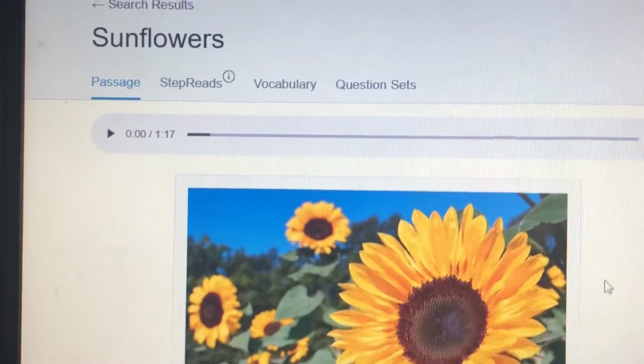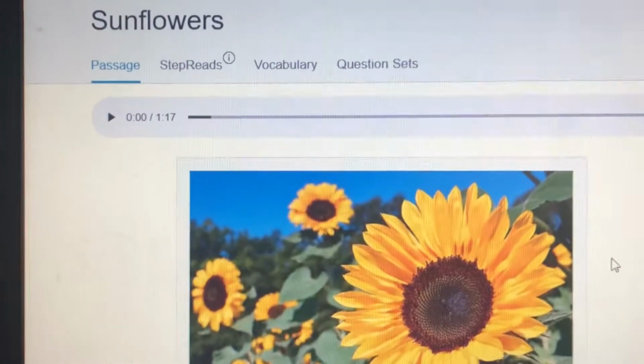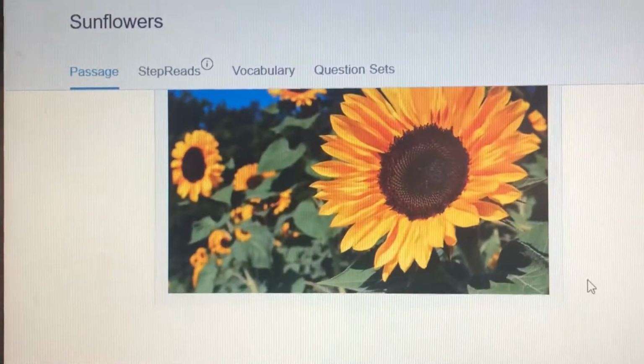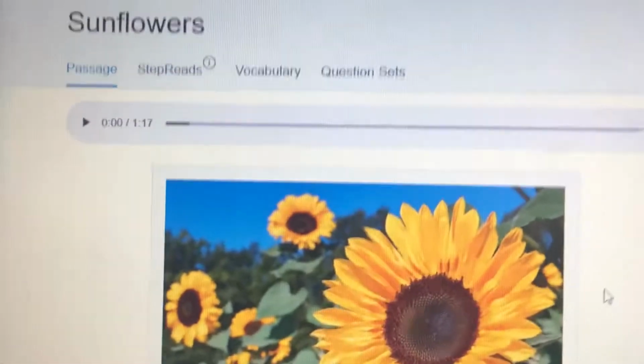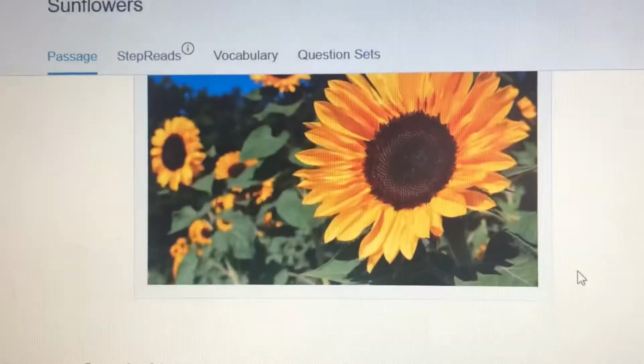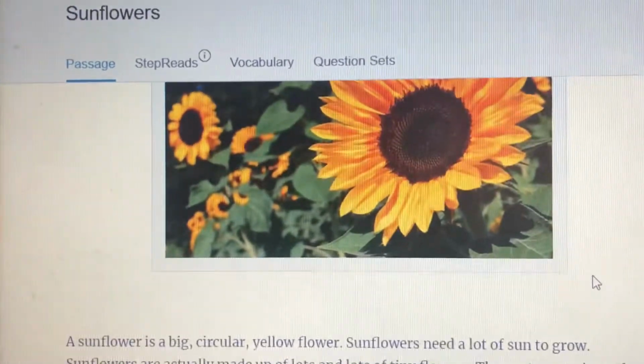Hi team, today you are reading a text called Sunflowers. You can see the picture of sunflowers, and you should already be thinking about what genre this might be if it's called Sunflowers and has a photograph of real sunflowers.